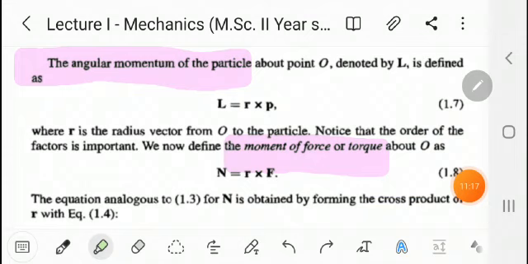Next definition is moment of force or torque about the origin. That is, moment of force or torque is denoted by N, and N equal to R cross F. Here F is force, R is the radius vector from origin to the particle.